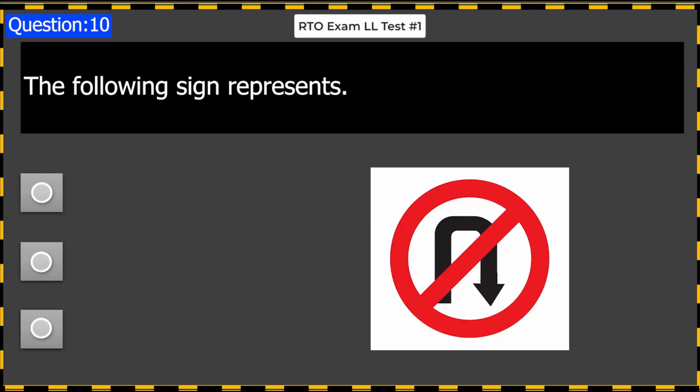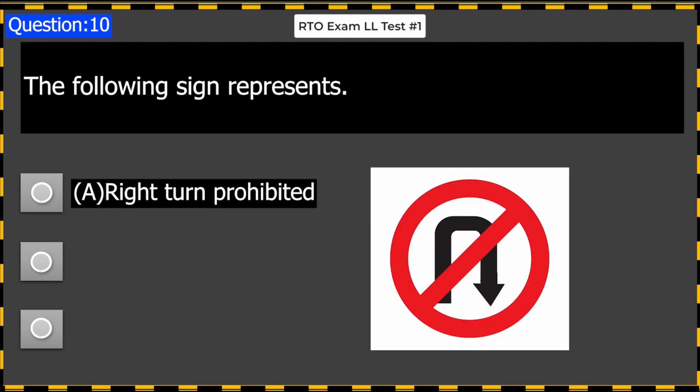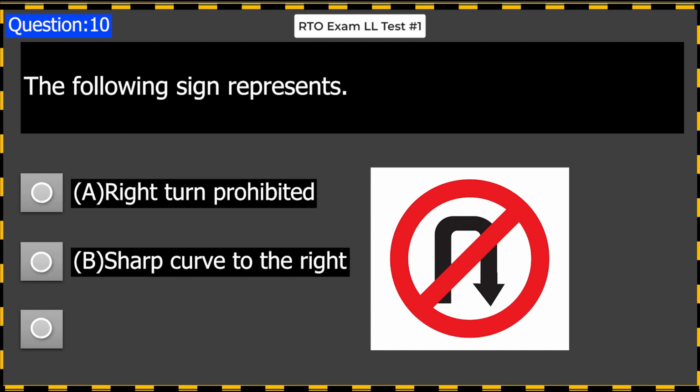The following sign represents: A. Right turn prohibited. B. Sharp curve to the right. C. U-turn prohibited. Answer C. U-turn prohibited.